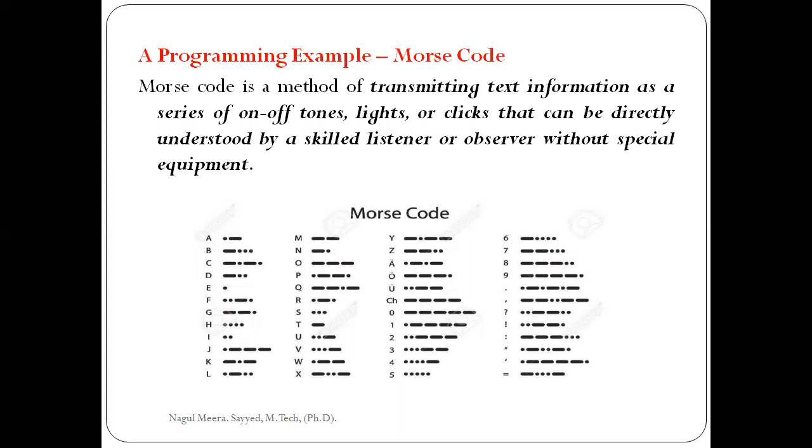Simply, Morse code is a method of transmitting text information as a series of on-off tones or lights.